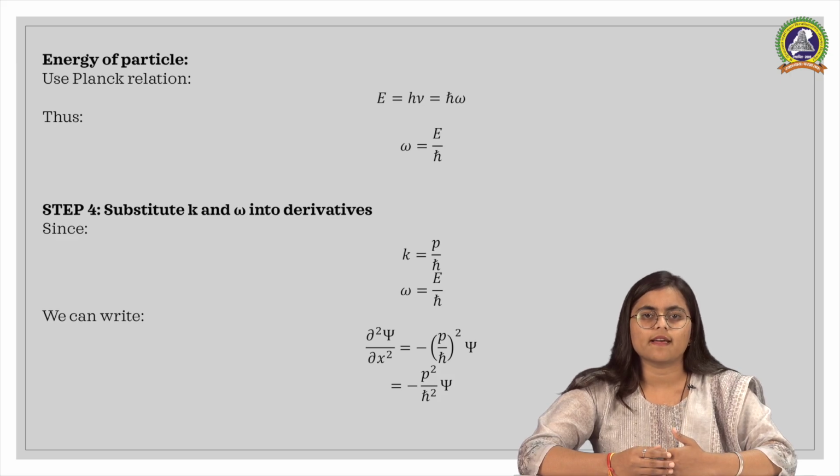The next step, substitute k and omega in the derivative. Since k is equal to p by h cross and omega is equal to E by h cross, we can write del square psi by del x square is equal to minus (p by h cross) whole square psi, is equal to minus p square by h cross square psi.